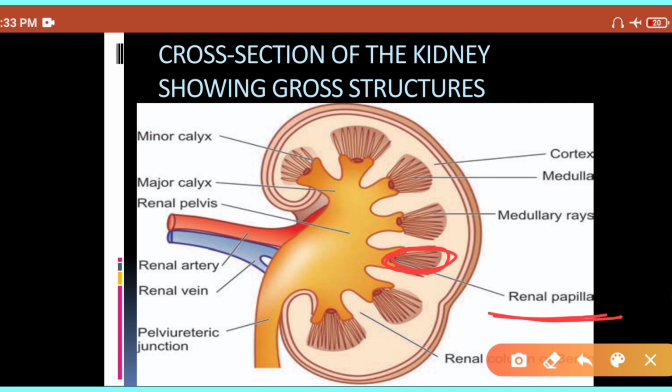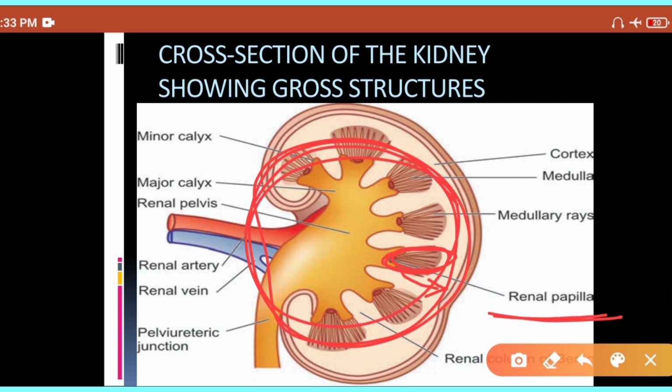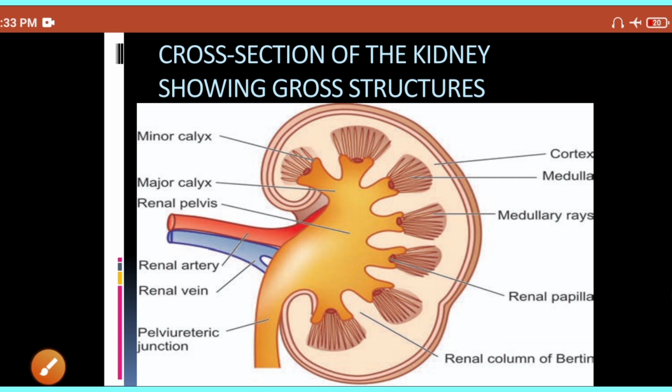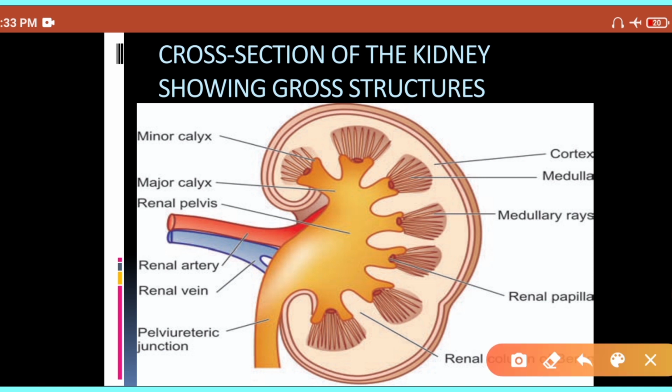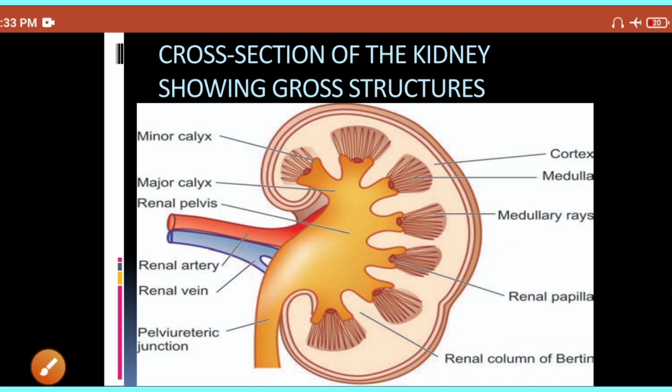Suppose still you are not doing the treatment, then what happens? It will spread outside the papilla and fill the whole kidney with pus. Your whole kidney will be filled with pus. So that is known by the name pyonephrosis. And suppose still you are not doing the treatment, then the third complication is spread of infection outside the kidney. It will penetrate the cortex and spread in the perinephric tissue. So the abscess in the perinephric tissue is known by the name perinephric abscess.